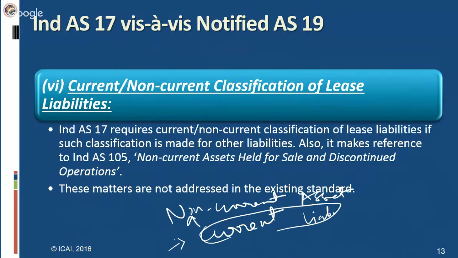This particular presentation has not been addressed in the existing standard. The existing standard is silent on such classification, or on what to do when the classification of lease asset and the classification of lease liability differ. How it is to be done is not dealt with in the existing standard AS 19. However, this has been discussed in Ind AS 17. It says it will not be appropriate for the liabilities for lease assets to be presented in the financial statements as a deduction from the lease asset.